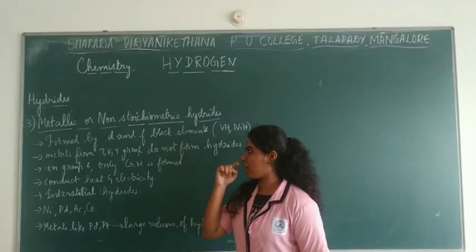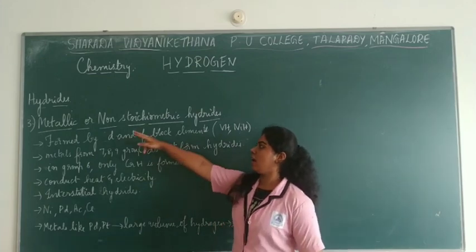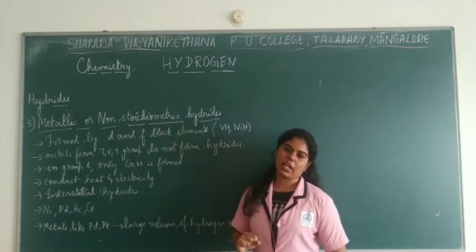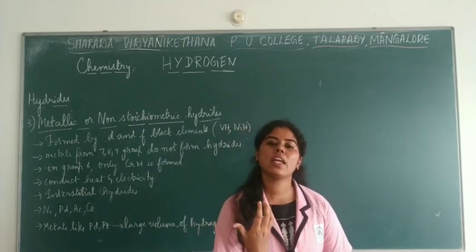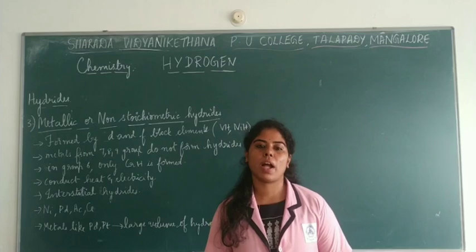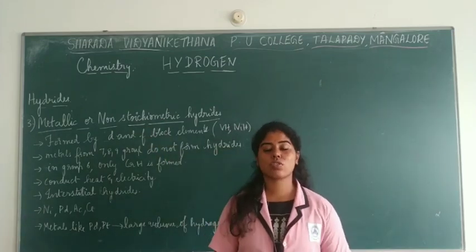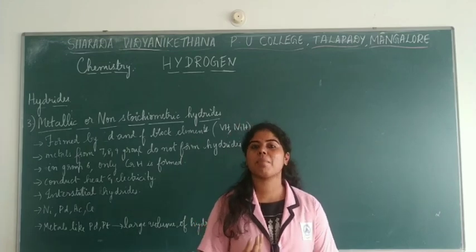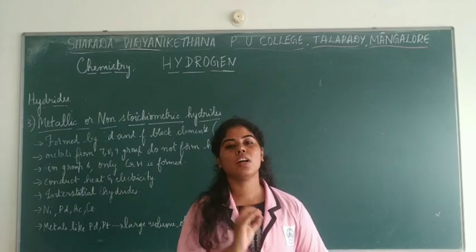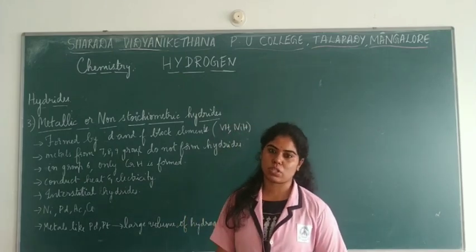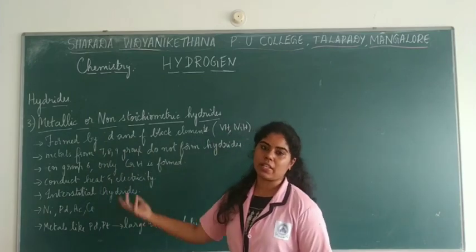The last type, that is the third type of hydrides, is metallic or non-stoichiometric hydrides. Now when you say it is a metallic hydride, obviously the metals which form hydrides are to be considered, and they are non-stoichiometric in nature. Non-stoichiometric in the sense their proportion by mass will vary. They do not hold the law of constant proportion. So that does not hold good for these hydrides formed by these metals.